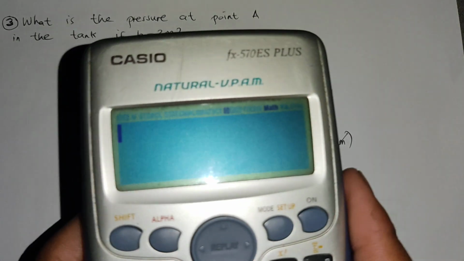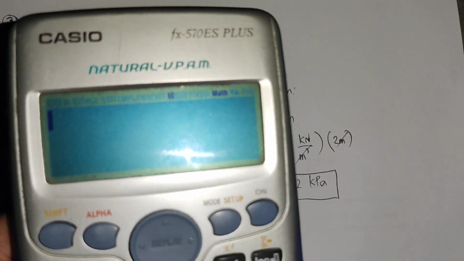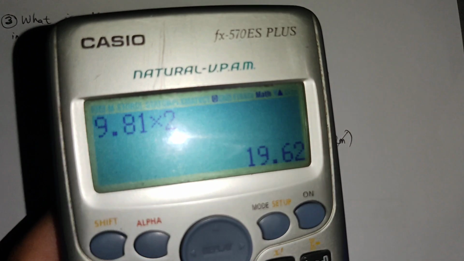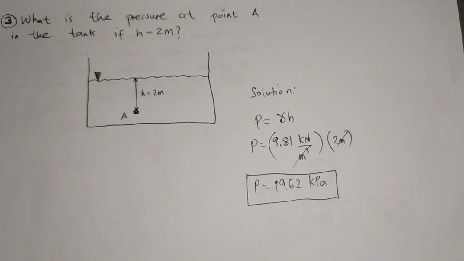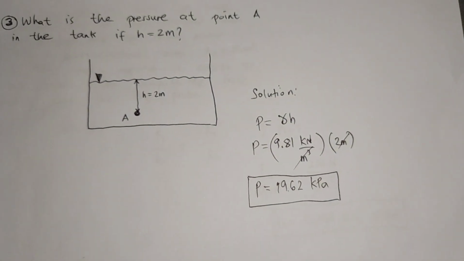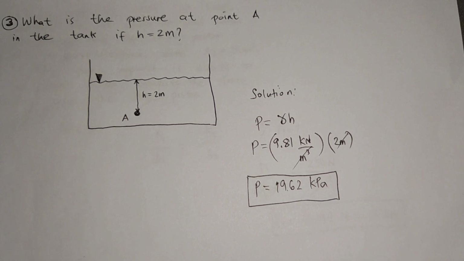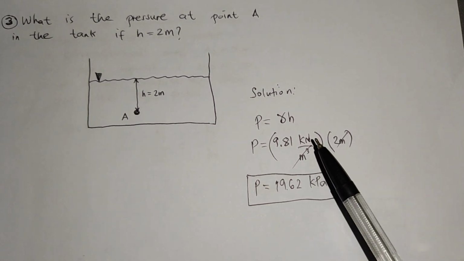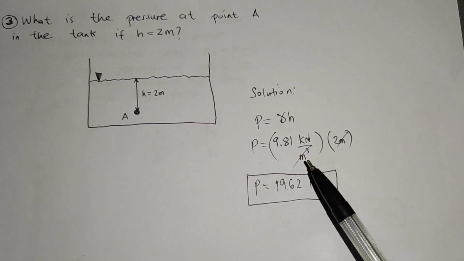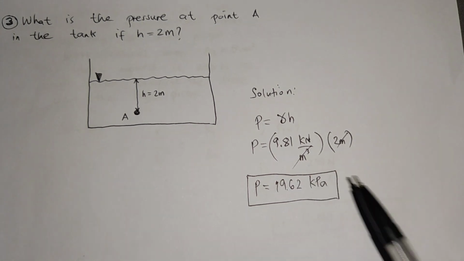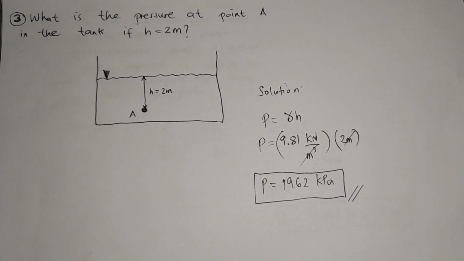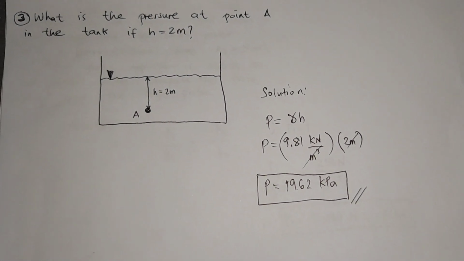So, verify natin siya dito sa ating calcu. Solve natin. So, 9.81 times 2, nakuha natin is 19.62. Unit niya magiging kilopascals kasi magka-cancel out yung isang meter pati yung isang meter na nasa baba. Kaya magiging kilonewton per square meter or kilopascal. So this is our final answer for this problem. Okay? So let's proceed to problem number 4.